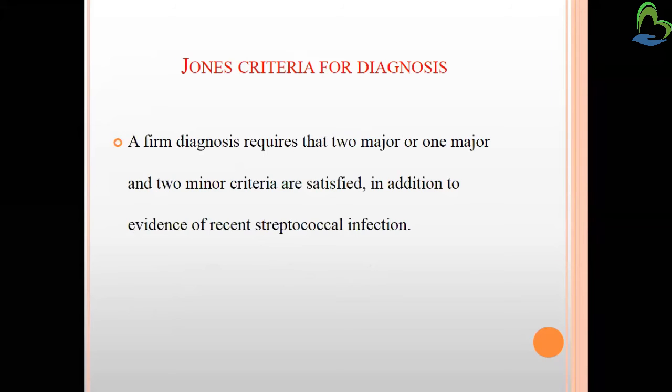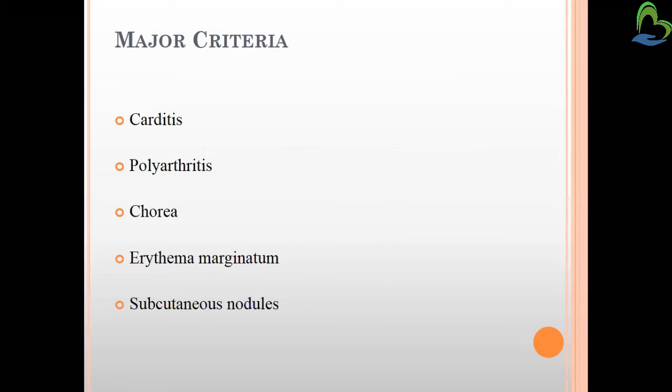A firm diagnosis requires that two major, or one major and two minor, criteria are satisfied, in addition to the evidence of infection. So if we look at the Jones criteria, we can see the major criteria.